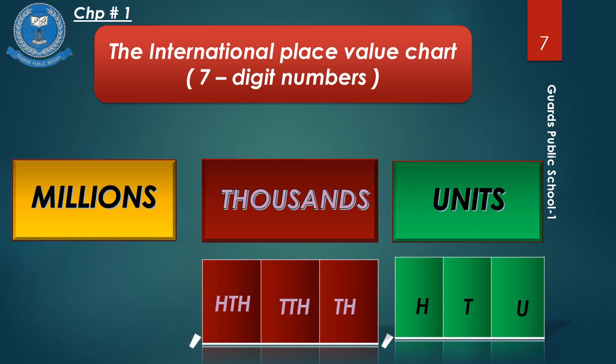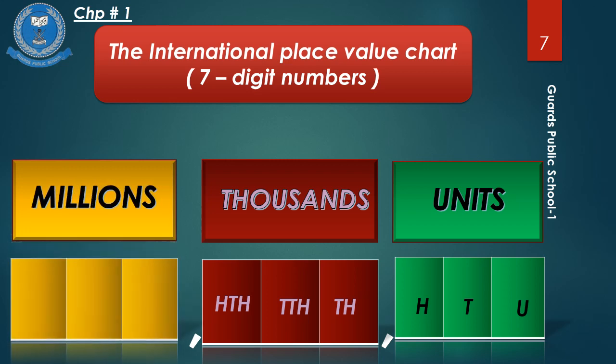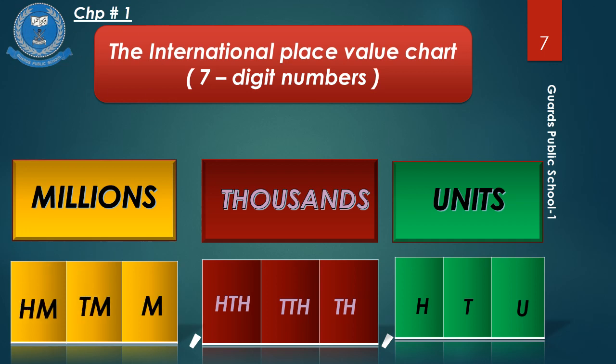Third period is of million. Million period or family is further divided in 3 members, again million, 10 million and 100 million. But today we will learn till million, as we are learning about 7-digit numbers.